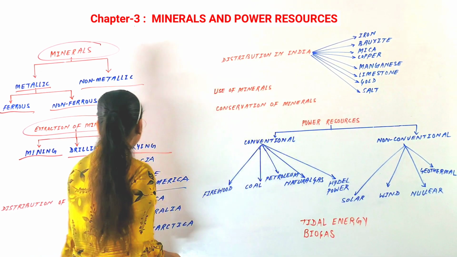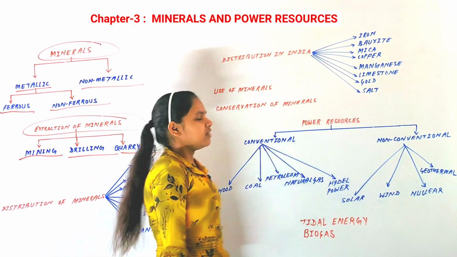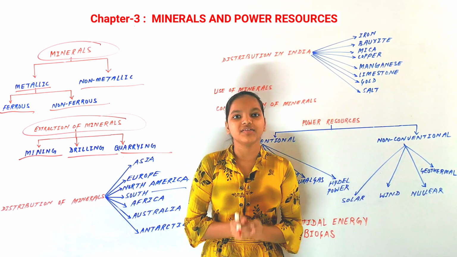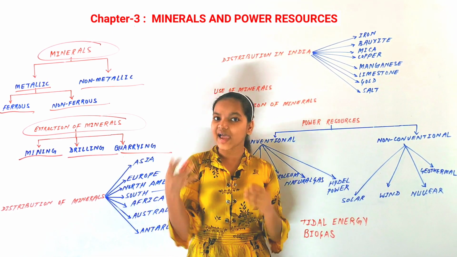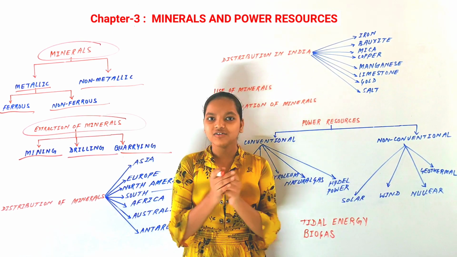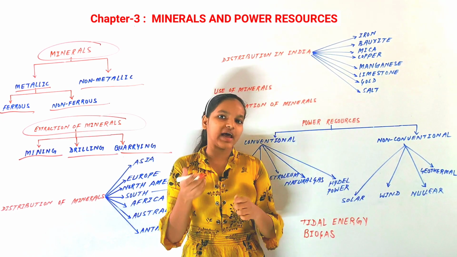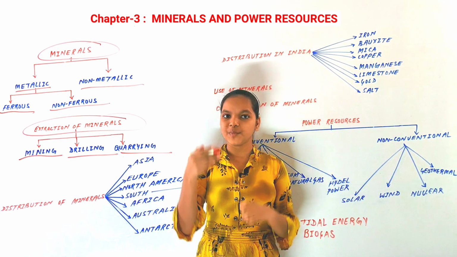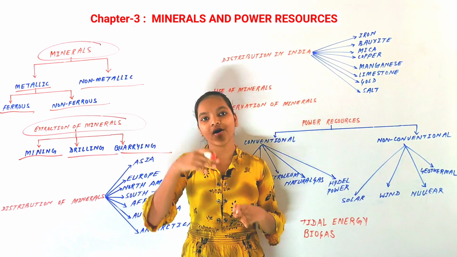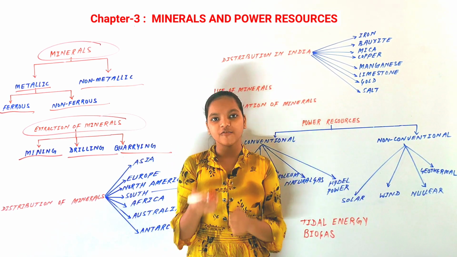And the next and last process of extracting minerals is quarrying. Quarrying is a very simple method. If there is any mineral present on the Earth's surface, not inside the Earth, lying on the surface, then we will simply dig it out. That is quarrying. We take out the minerals present on the Earth's surface by the process of quarrying.